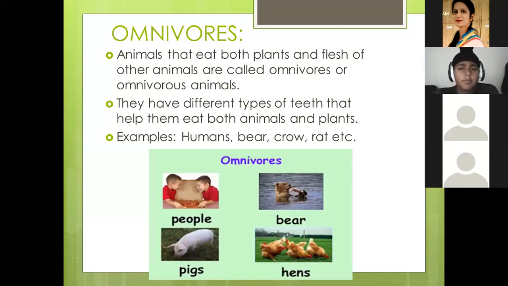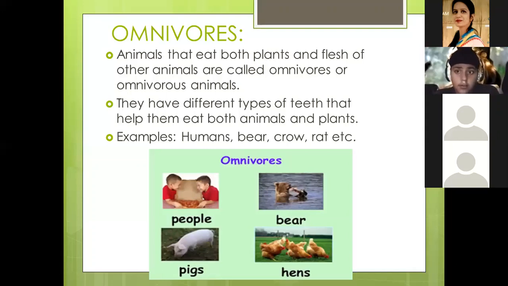Now, Advait, differentiate between the type of teeth present in herbivores, carnivores, and omnivores. Ma'am, carnivores have sharp teeth. What kind of teeth? To tear the flesh. Yes, sharp canines especially. Sharp and pointed canines to tear the flesh. Yes. What about herbivores?